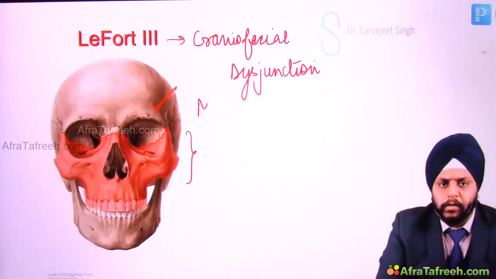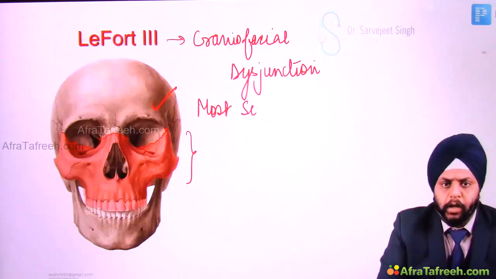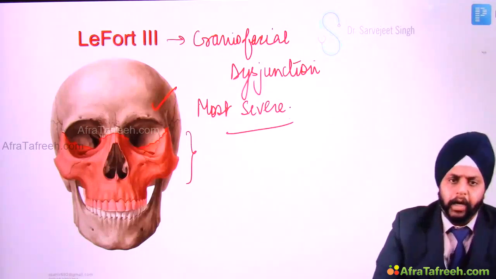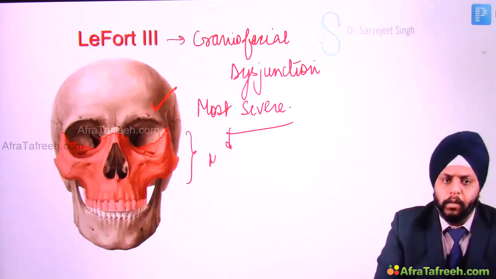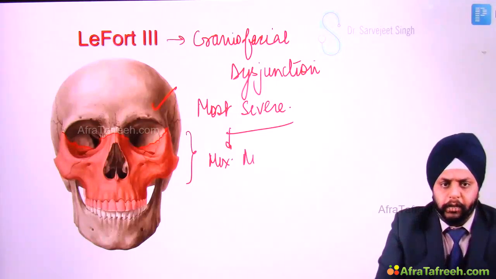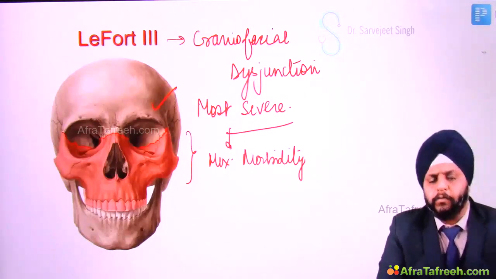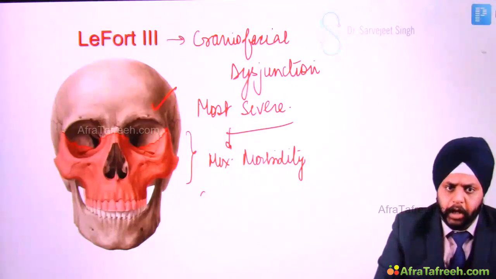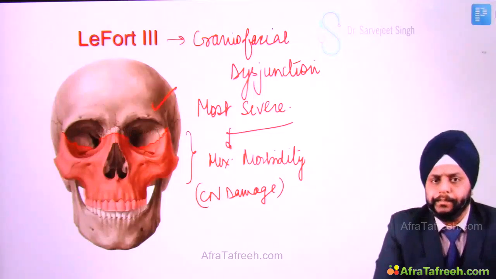Now remember, this is the most severe type of Le Fort fracture. Okay, why? Because it has maximum morbidity and mortality. Maximum morbidity. Why? You see, lot of cranial nerves which are coming from the skull base, they will get damaged. So lot of cranial nerve damage in this type of fracture, right?